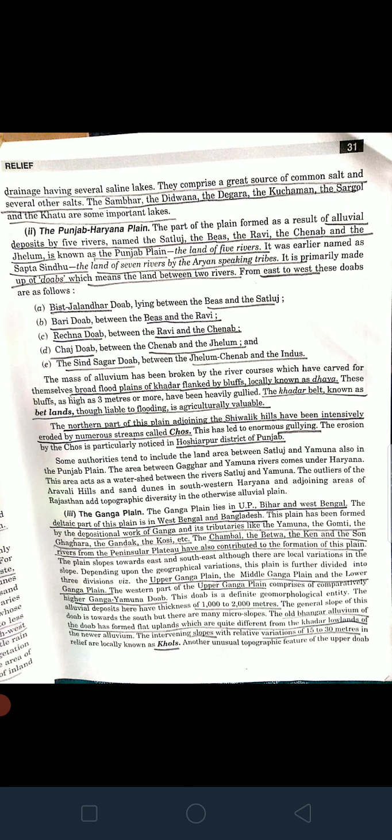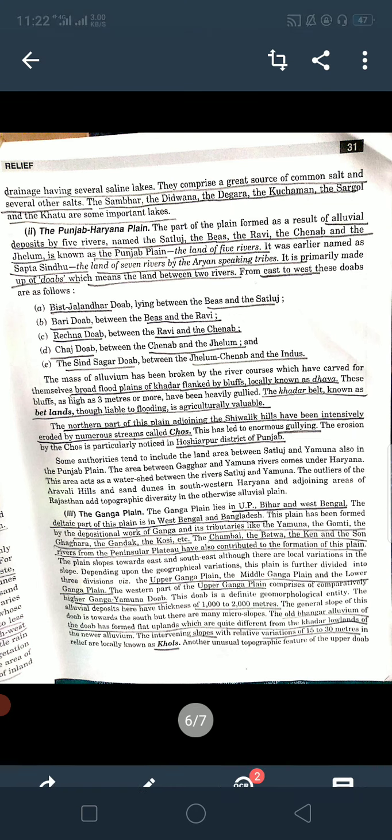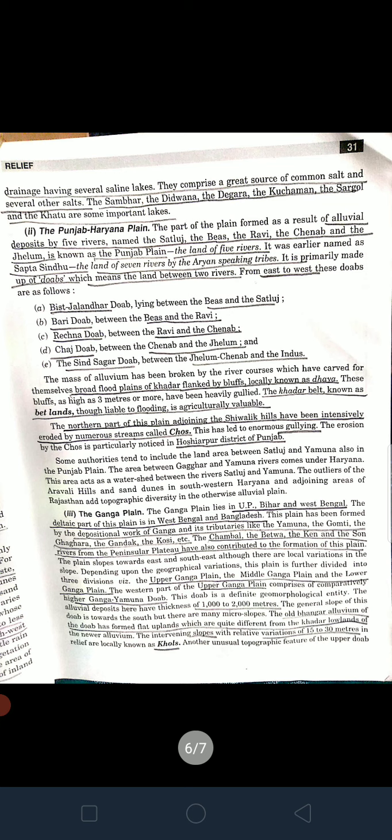What do you mean by a gullied plain? A gullied plain is one where very deep and wide finger-like projections, or wide kinds of drains, are formed. As you see the local drains in our streets, those kinds of wide drains are formed, which make the land basically bad land. Wide gaps are formed in the earth. This Khadar belt is known as the bet land. Although it is liable to flooding, it is agriculturally valuable.